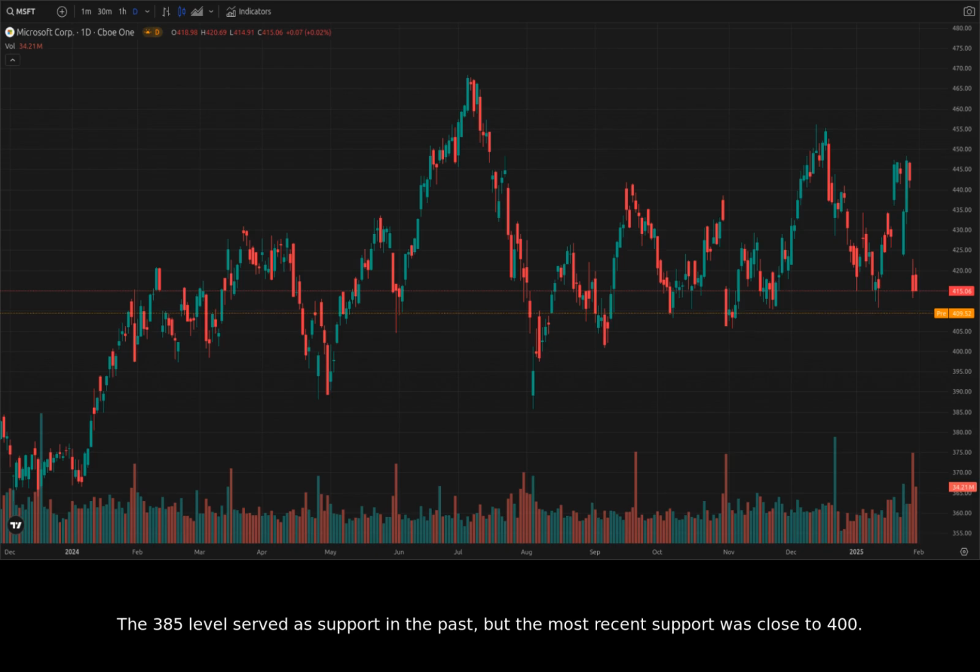The 385 level served as support in the past, but the most recent support was close to 400. The 420 range seems to be strong resistance right now. The volume has been quite high during these periods of significant price movement. Let's switch to the 1-hour chart to view some shorter-term trends.